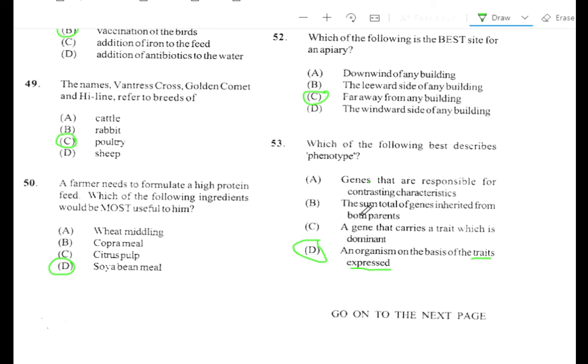So of course, phenotype is speaking about the trait that is expressed. So you have two animals, one that is black, one that is white. They mated, and the offspring come white. Now white would be the expressed trait. So that is speaking about the phenotype of the animal. Now the animal may have genes in its blood, you will have black traits in the blood, but it's not expressed. So when you're speaking about the gene makeup, that's genotype. But when you're speaking about the trait that is expressed or shown in the individual, then that would be phenotype.